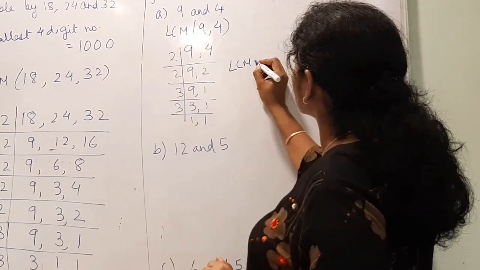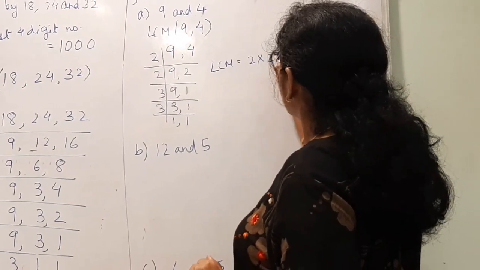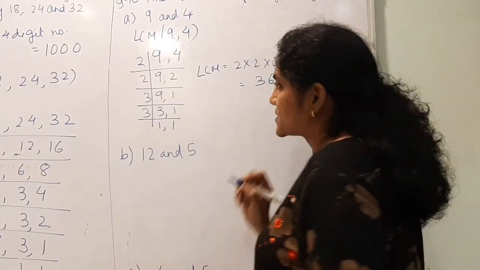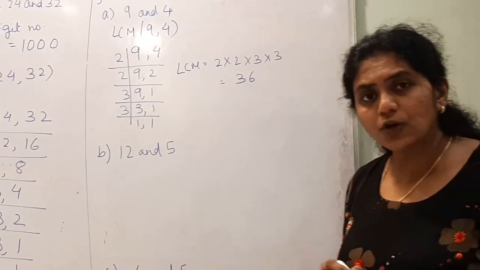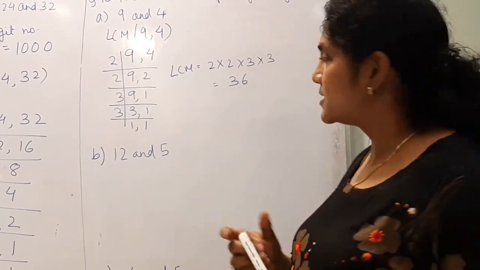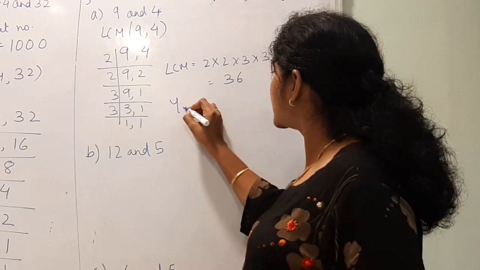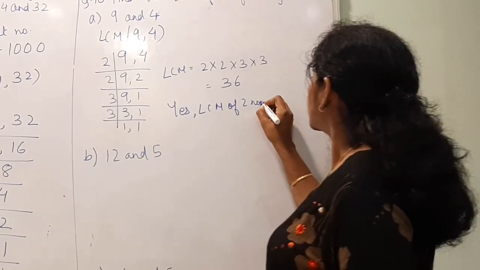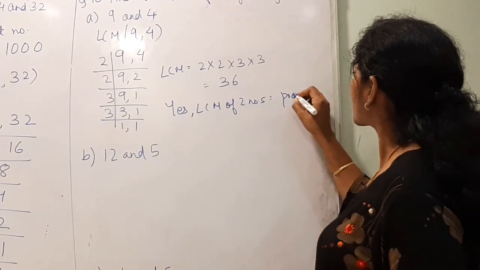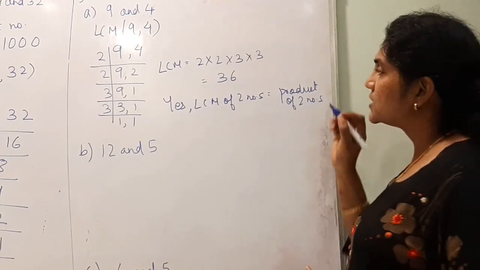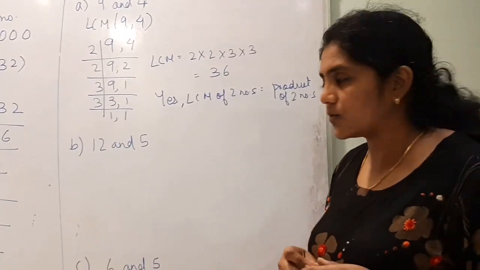So LCM is equal to 2 into 2 into 3 into 3, 36. So whatever LCM you are finding out, is it equal to 9 into 4? Yes. So here you have to write yes, LCM of two numbers is equal to product of two numbers. This you have to observe.